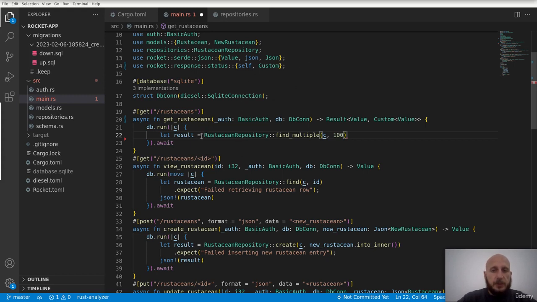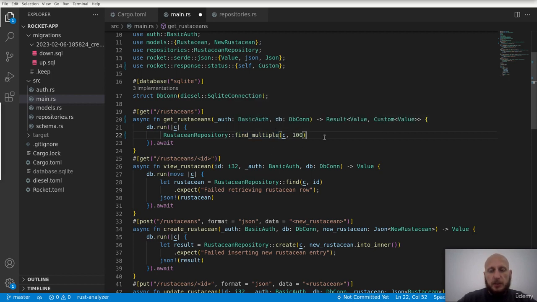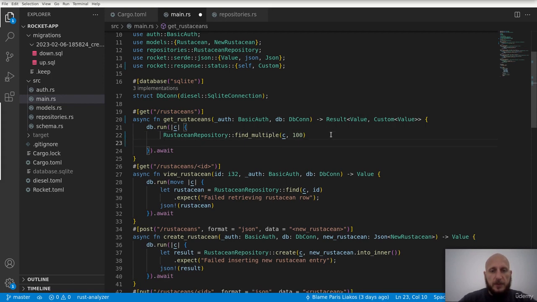And the way to do so, now we can get rid of this temporary variable, and remember, find multiple already returns a result, right? So a query result, we need to translate this query result to either a JSON value. In case of success, we return the Rastasian as a JSON value. Otherwise, in case of an error, we return a 500.